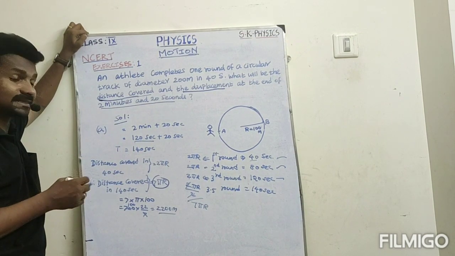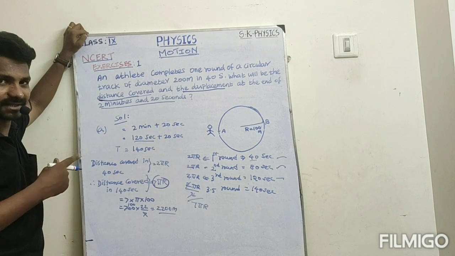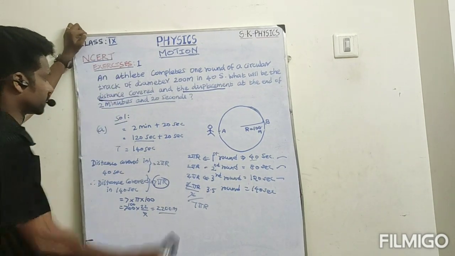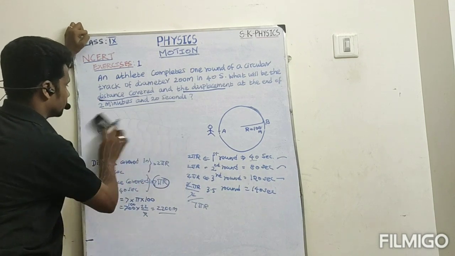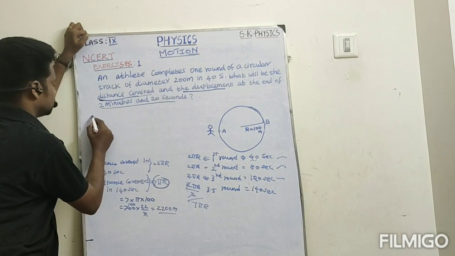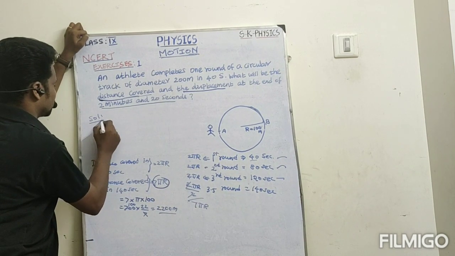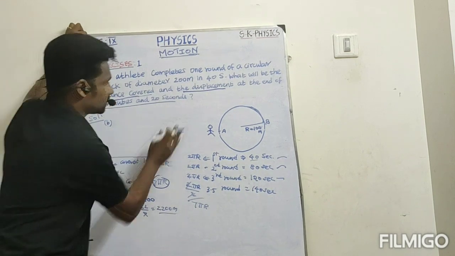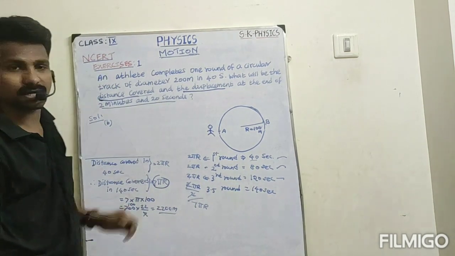Okay, next, displacement. Shall we calculate displacement? Yes, I can write here only. Listen. Next, for B, you know the definition of displacement.